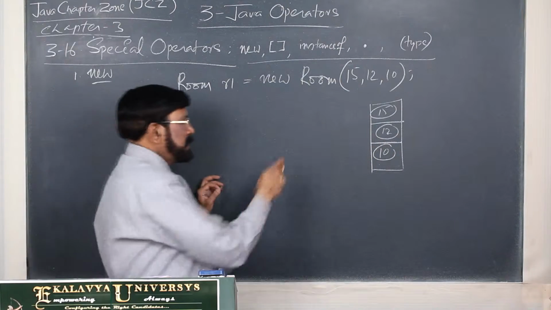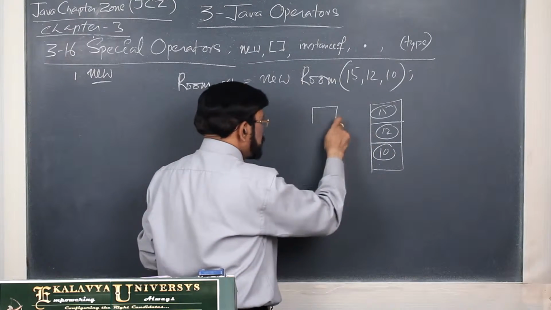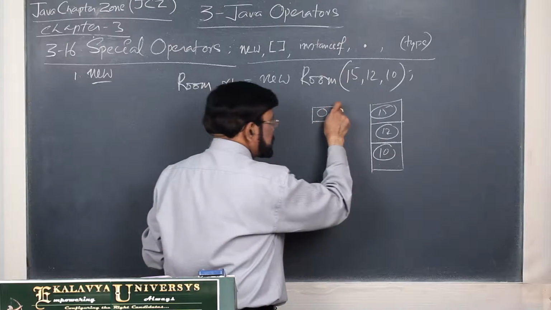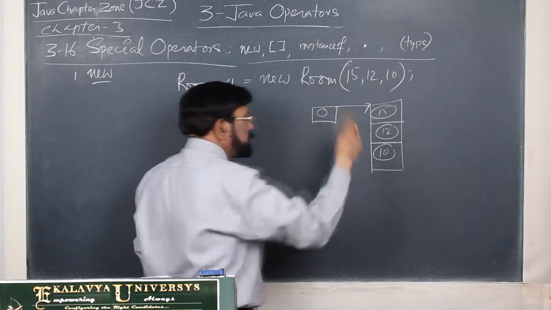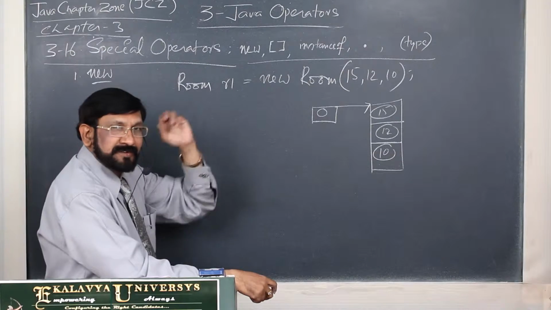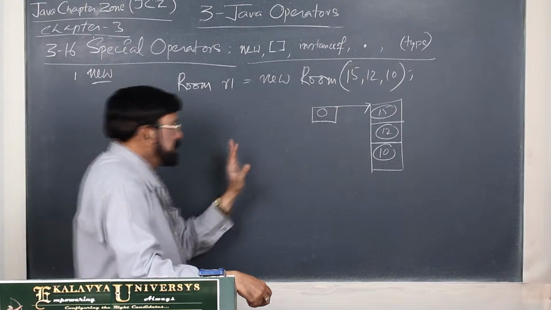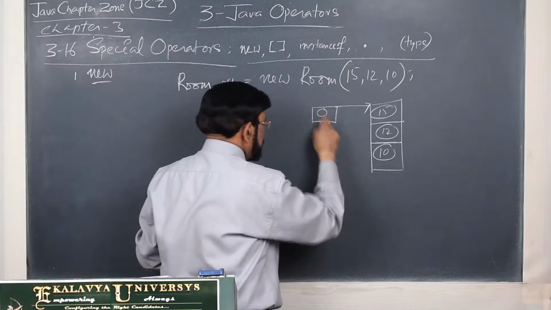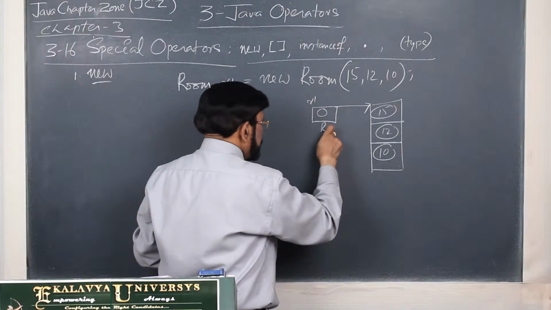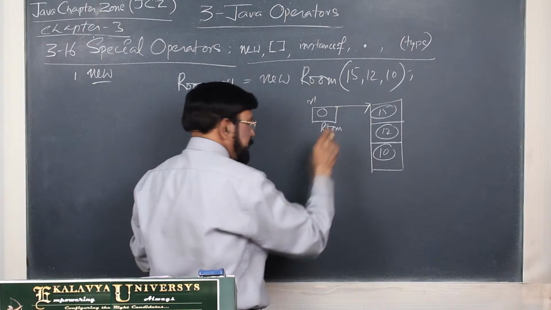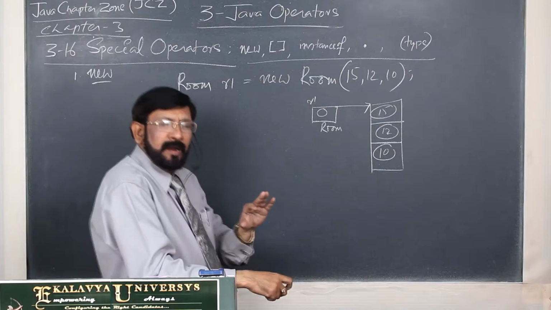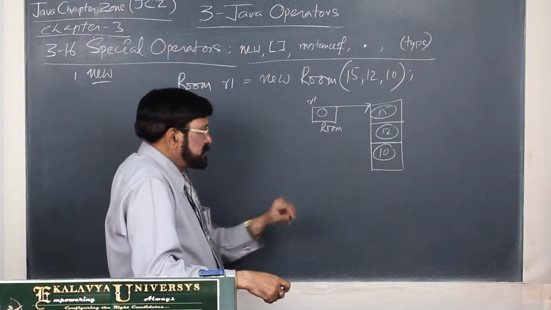Whenever you are studying object oriented concepts, this figure should be present in your brain, because this is different from ordinary variables. That's why this figure should be registered in your brain, and you will never have any doubts on this concept.